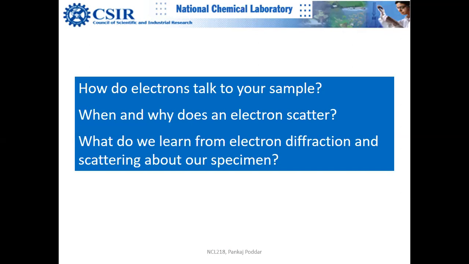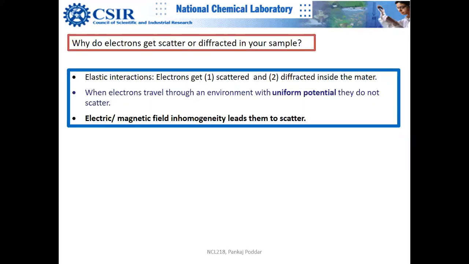So what do we learn from electron diffraction and scattering? What is the difference between scattering and diffraction? How do we know? When we discuss scattering, scattering can be elastic or inelastic, right? Scattering is actually the particle phenomenon, pretty much. We use the term scattering mostly when we assume both the scatterer and the scattered as particles, so we don't look at the wave picture. When we use the wave picture, we look at diffraction.